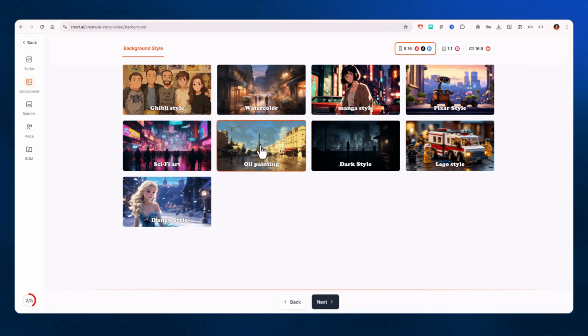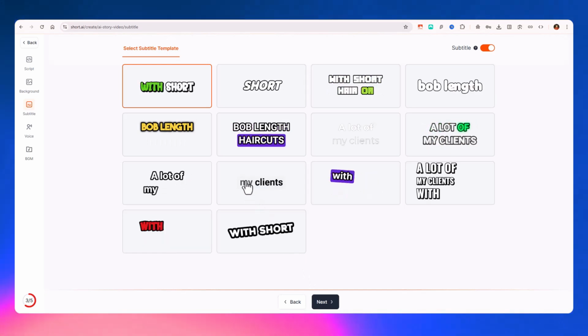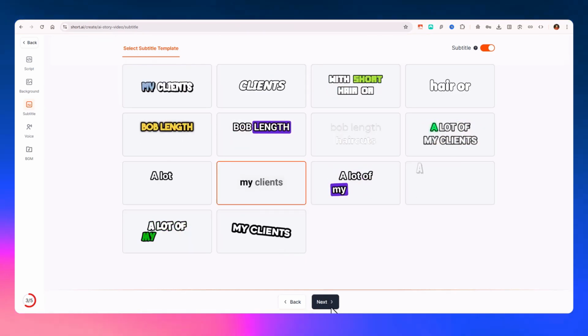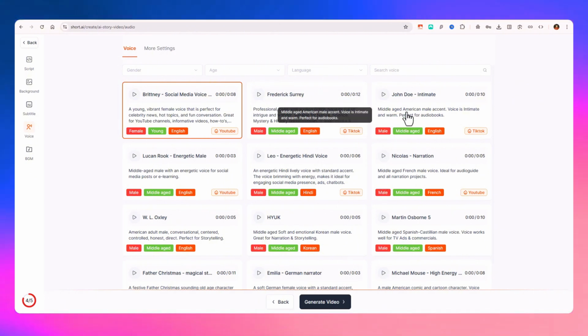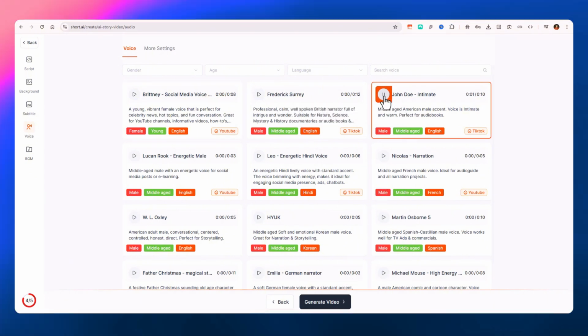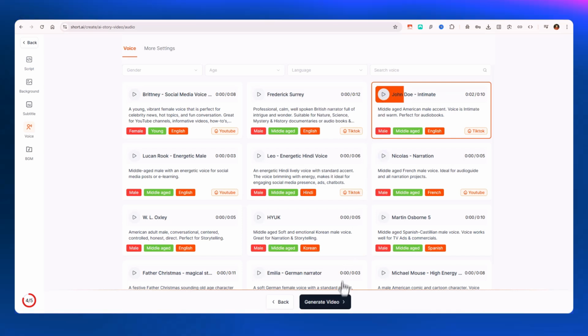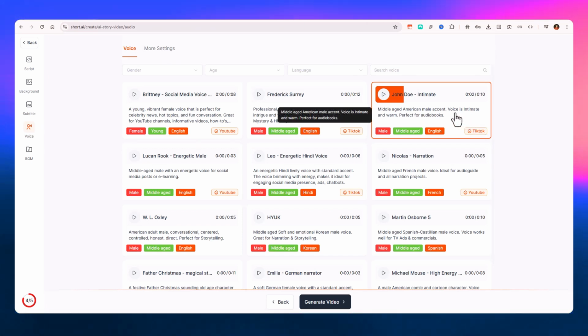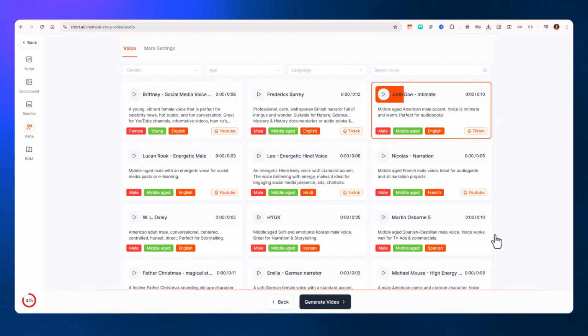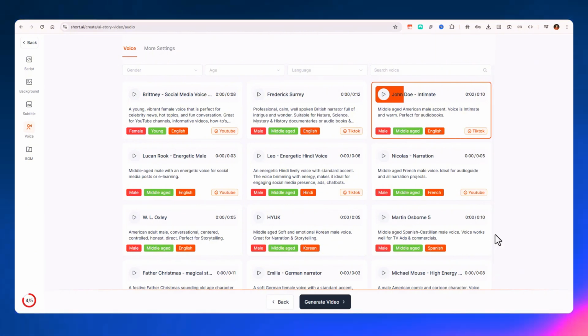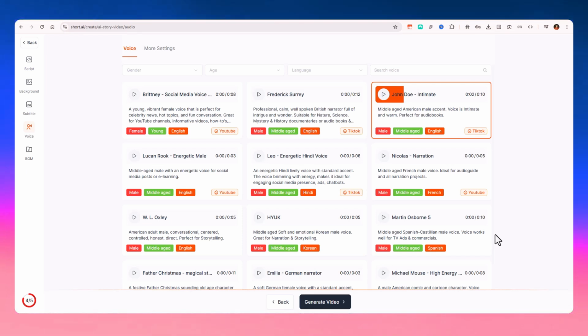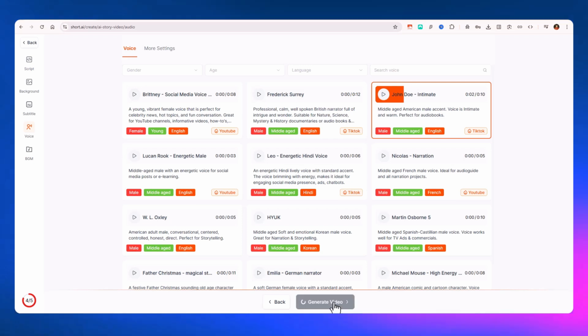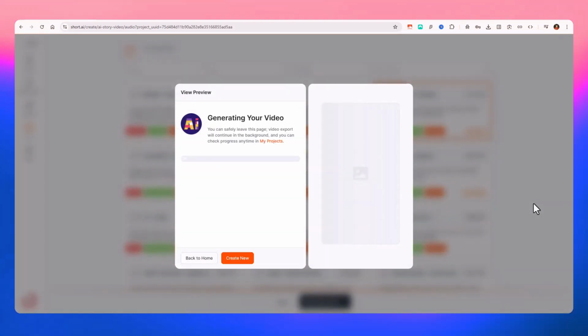We can go with this oil painting option, choose any type of caption style, click on next, and I will choose this one because it's an amazing voice. It is like a middle-aged male English voice, very intimate and warm and perfect for audiobooks, but it is very suitable for suspenseful kind of content like we have, which creates a sense of urgency. A very engaging type of voice is needed for this. So let's generate using this voice.